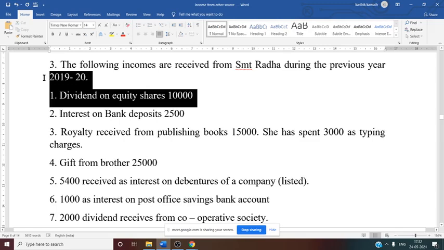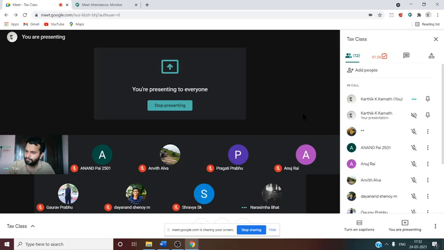Why is it exempt? Because it's not more than 10 lakhs, and one more thing, it is shares from an Indian listed company. So that is why here it is exempt from tax. Dividend on equity share, exempt, you can write.